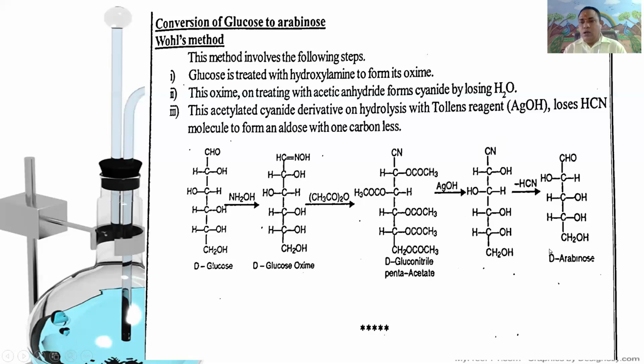It is called arabinose or aldopentose. This is the conversion of aldohexose to aldopentose by Wohl's method, that is the glucose to arabinose conversion. With this, carbohydrates is completed. Thank you.